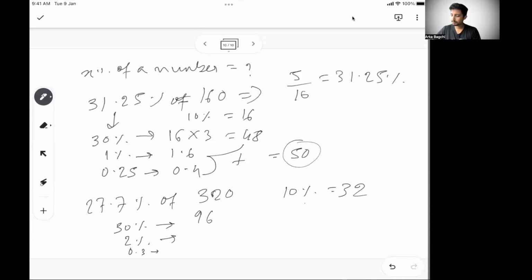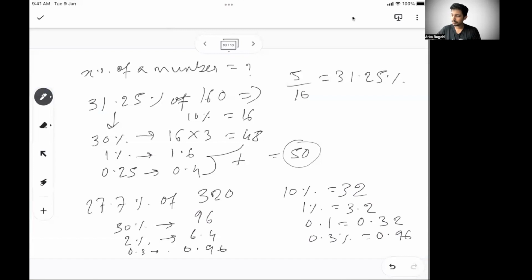What is 2%? 1% is 3.2, 2% is 6.4. What is 0.3%? If your 1% is 3.2, that means 0.1% is 0.32. So 0.3% is 0.96. So you have to subtract 0.96.